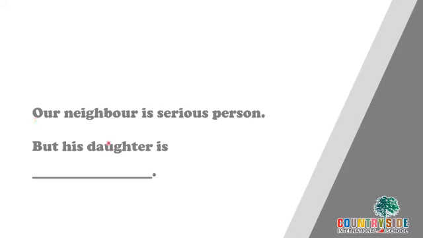First, we need to find out a describing word from the first sentence. So, what is the describing word? Serious. Serious is a describing word. Now, you have to write the opposite of it here. So, what will be the opposite of serious? Happy or cheerful. You can write any answer. Both are correct. Opposite of serious is happy.